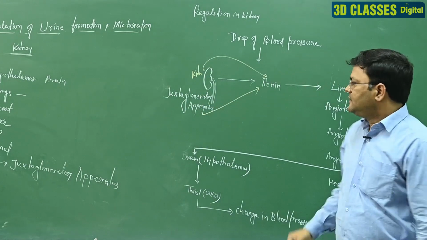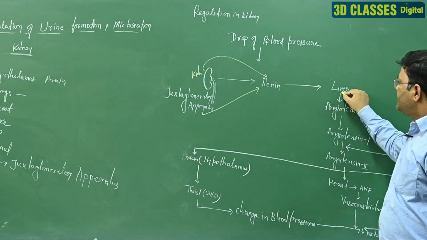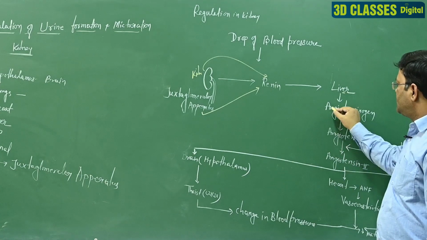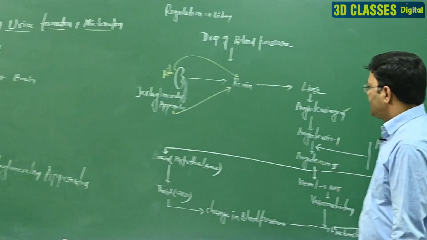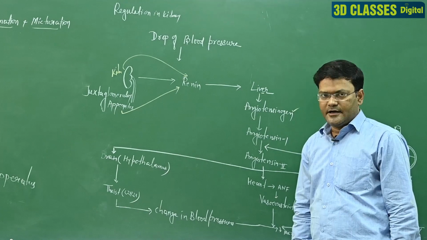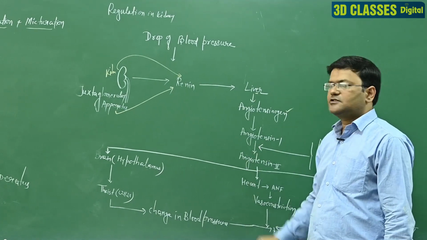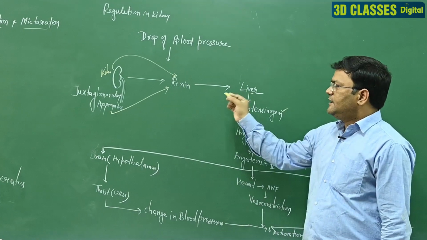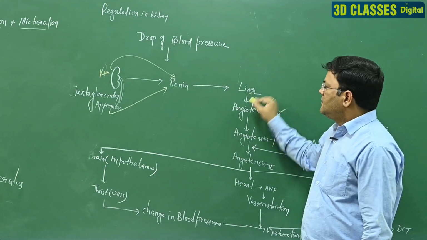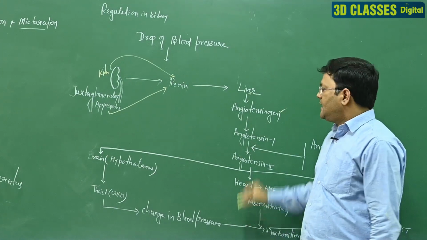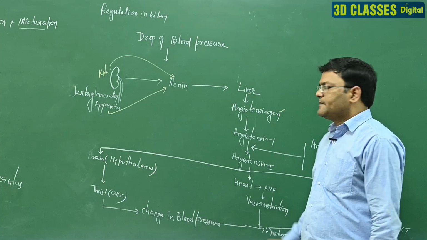After renin secretion, the liver secretes the chemical angiotensinogen. That means when the kidney, or juxtaglomerular apparatus, releases renin, then the liver releases the angiotensinogen enzyme.